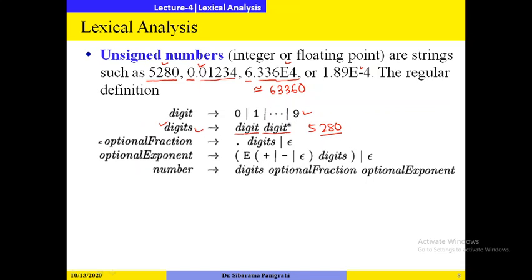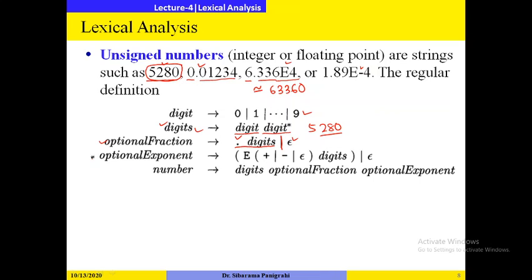Next, optional fraction. Here in this number there is no fraction, so the fractional part is optional. If there is a fractional part, you should have a decimal point, dot. Then after that you should have any combination of digits. So dot digits. Digits means this one: digit concatenated with digit star. As it is optional, either you will have dot digits or you may have an epsilon.